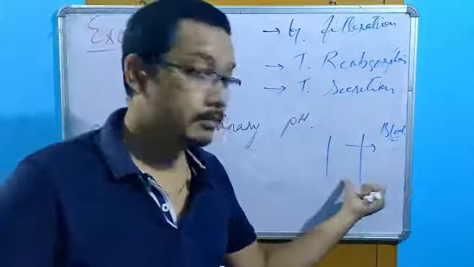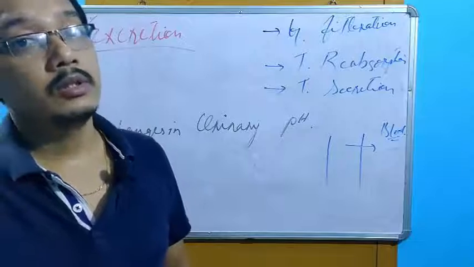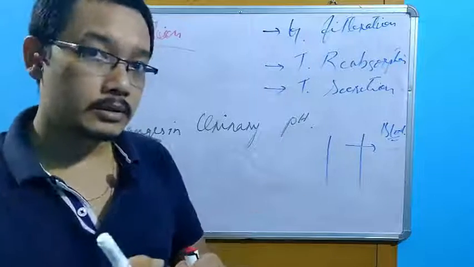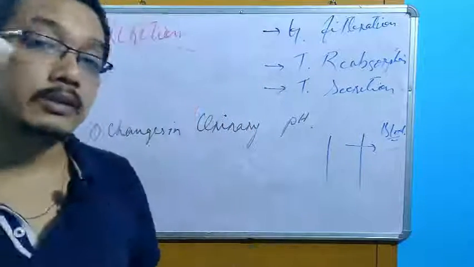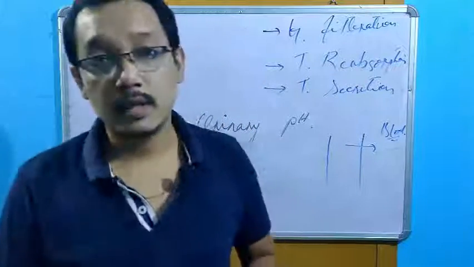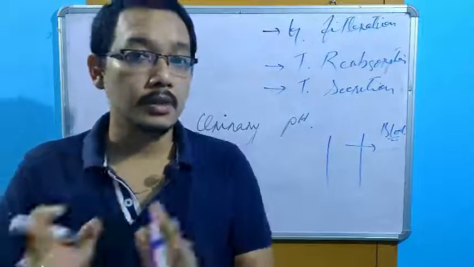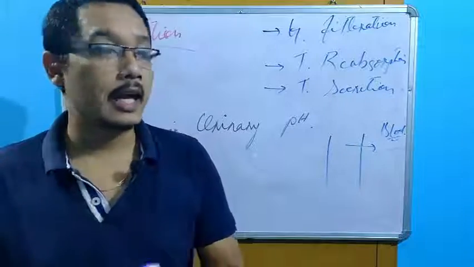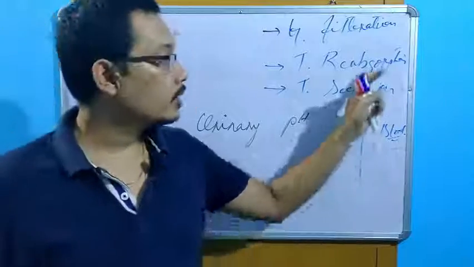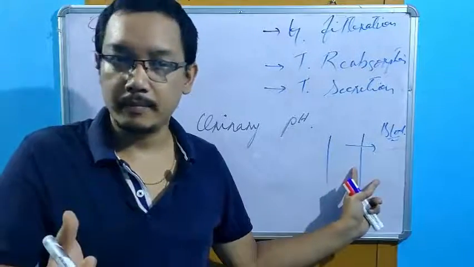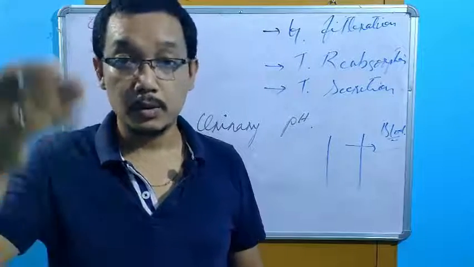Now this concept is similar to the concept of absorption. There also the pH of the stomach was important. Here also the pH of the urine is important. So what was the concept? Non-ionized, lipid soluble drugs are absorbed faster. We studied there. There it was absorbed, here it is reabsorbed. The concept is the same.